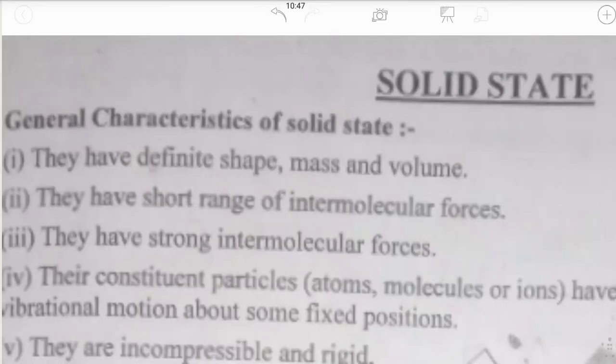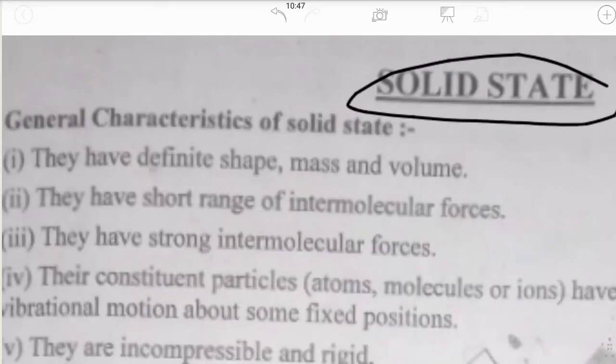Let's start with a new chapter, that is solid state. This chapter is very important and also easy. We are mostly surrounded by solids, and we use them more than liquids and gases for many purposes.